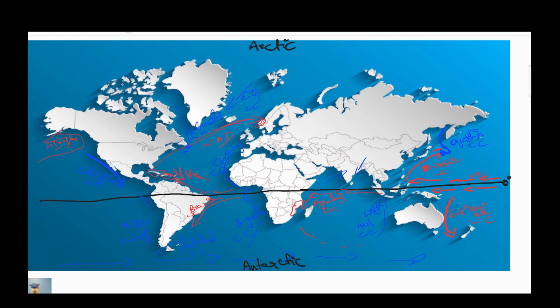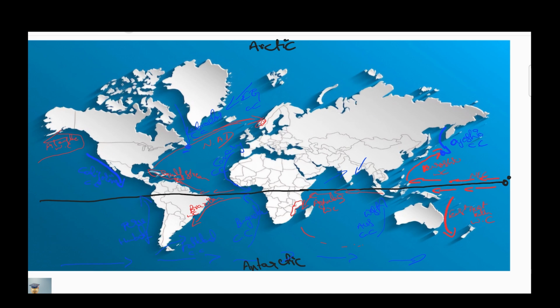We will first concentrate on the Pacific Ocean. In the northern hemisphere, northern Pacific Ocean, warm current is Kuroshio and cold current is Oyashio, and California cold current, Alaska is the warm current. In southern Pacific Ocean, East Australian is a warm current and Peruvian or Humboldt is a cold current. Now let us shift to the Atlantic Ocean.